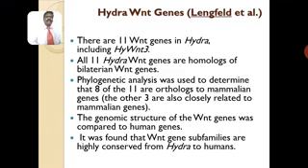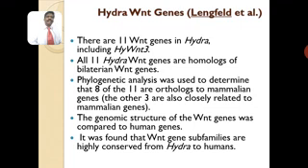Phylogenetic analysis was used to determine that 8 of 11 are orthologs to mammalian genes. The other 3 are closely related to mammalian genes, very close to the genes present in mammals.